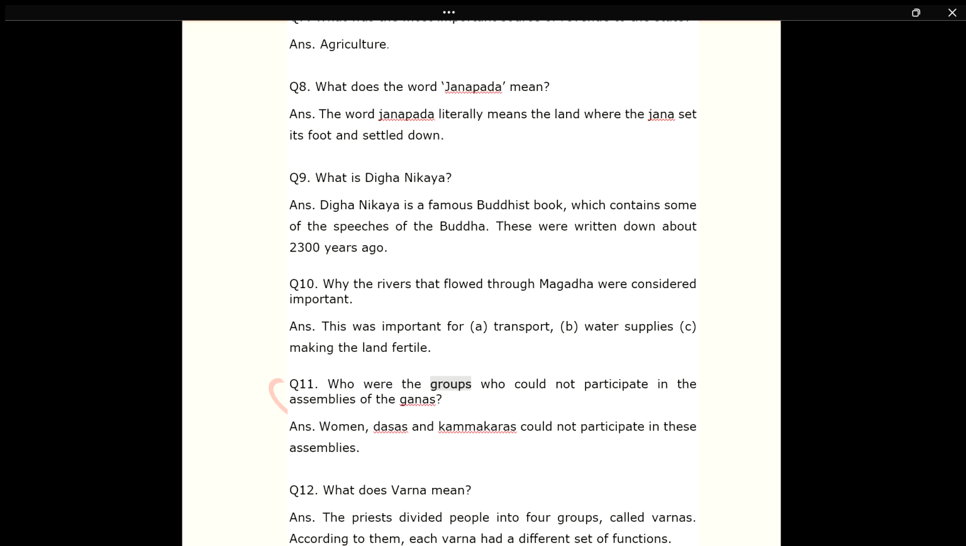Q11. Who were the groups who could not participate in the assemblies of the Ganas? Answer. Women, Dasas and Kammakaras could not participate in these assemblies. Q12. What does Varna mean? Answer. The priests divided people into four groups, called Varnas. According to them, each Varna had a different set of functions.